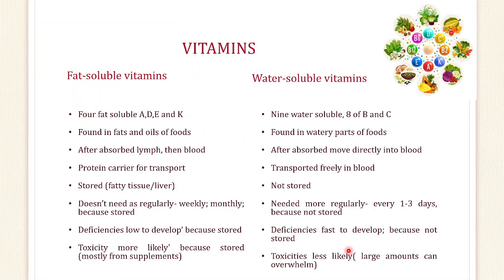There are 2 types of vitamins: fat soluble and water soluble. There are 4 fat soluble vitamins: A, D, E and K. There are 9 water soluble vitamins: 8 of B and 1 is C. They have different characteristics. Some can be stored and some cannot. Because fat soluble vitamins can be stored, they are not required regularly, and their deficiency is slow to develop. Water soluble vitamins are not stored, so a regular supply is required, and deficiency develops fast.